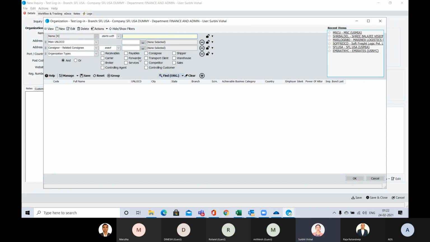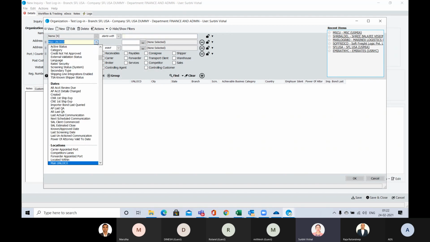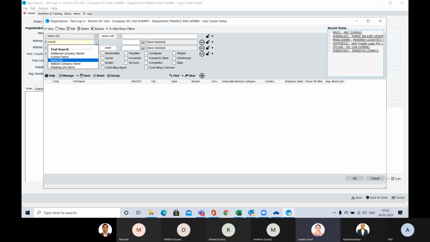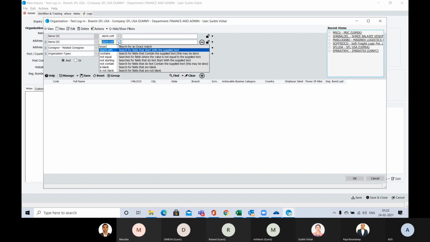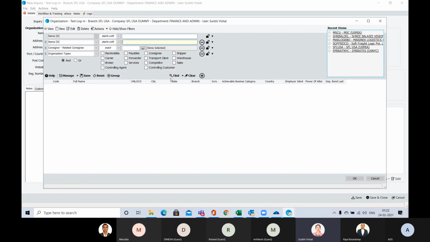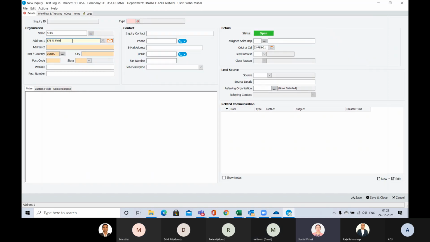Once you click here, you have filters. Suppose you remember any name, you can put the name here, using starts with or contains, and you will get the results here. Then you can select one and press OK. As of now, I'm creating a new one.